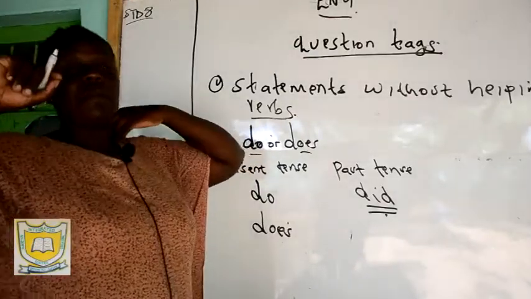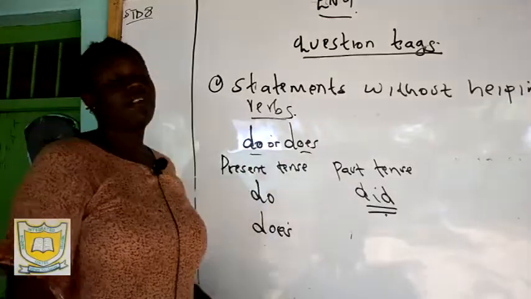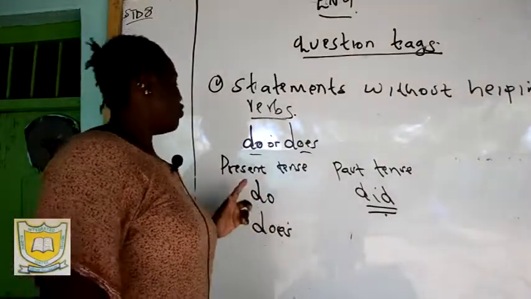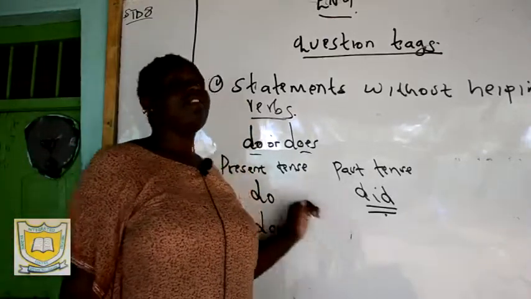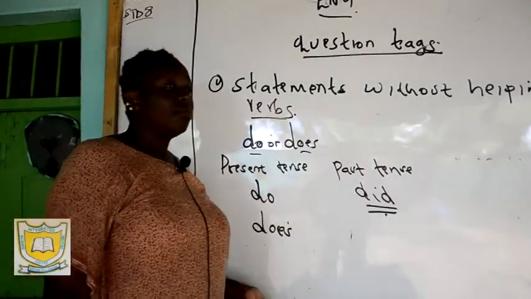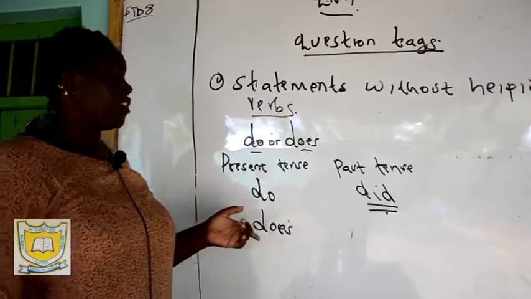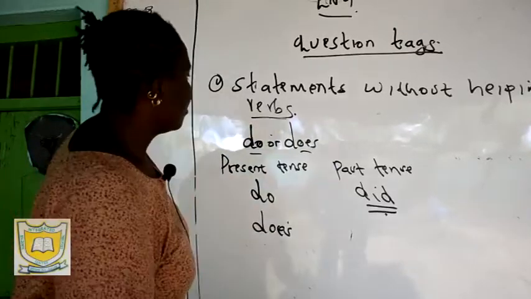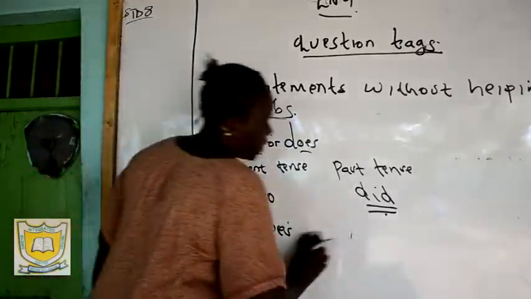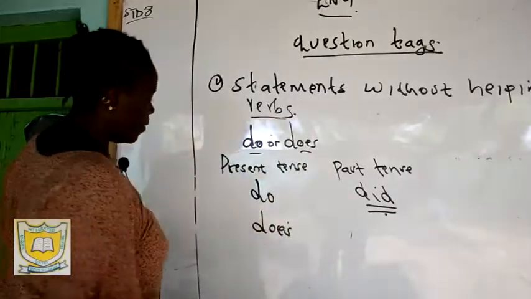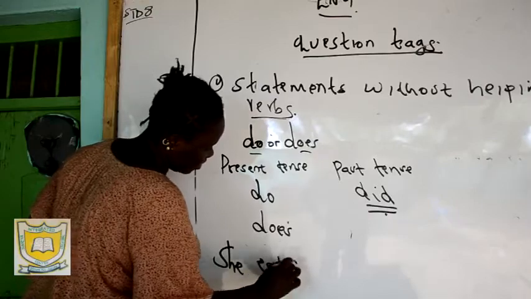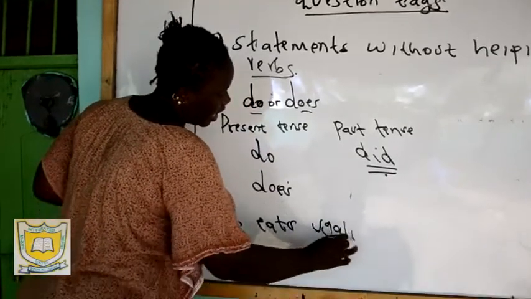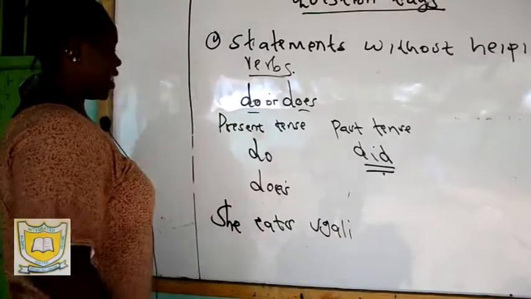Now, if the verb is the present tense, you use do. If the verb is the past tense, you use did. If the verb is the present simple tense, it is going to take does. Now, this is what I mean. Then I say, for example, she eats ugali. An S for an S.